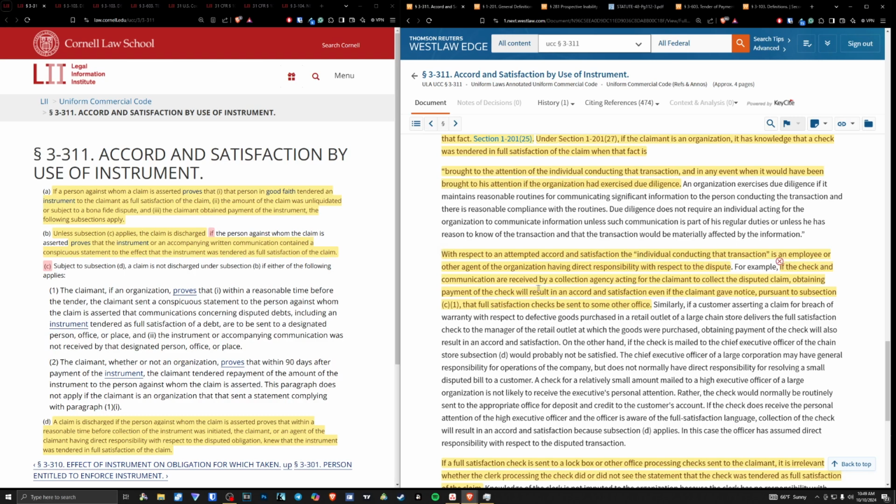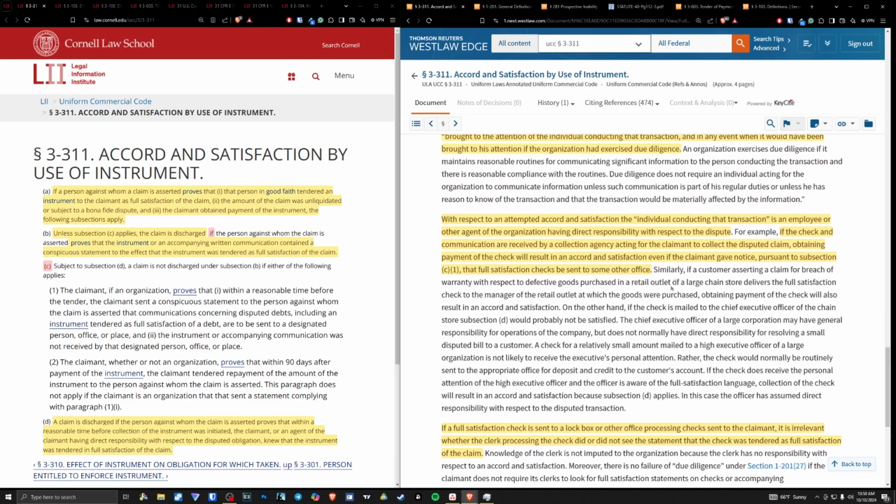If the check and communication are received by a collecting agency acting for the claimant to collect the disputed claim, obtaining payment of the check will result in accord and satisfaction, even if the claimant gave notice pursuant to Section C.1 that the full satisfaction checks be sent to some other office. That's another very important thing that I wanted to highlight there.